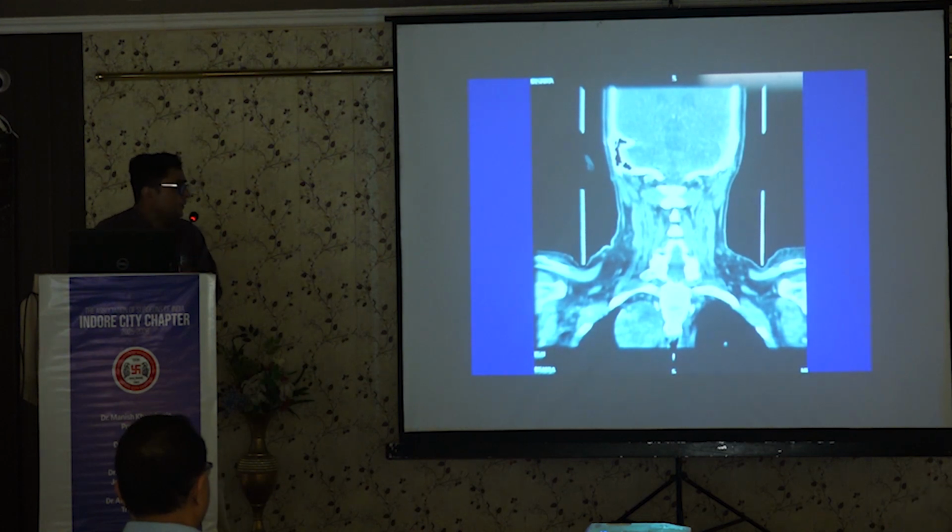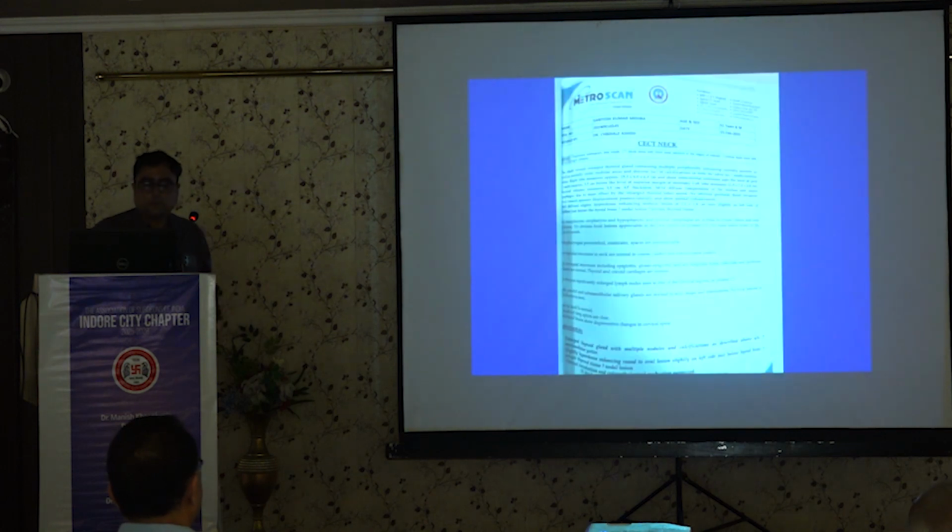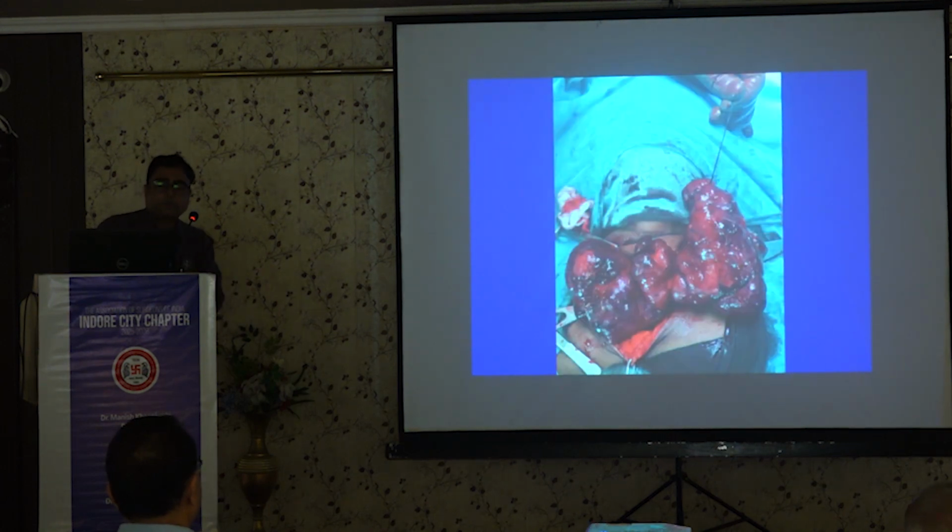The radiologists considered it a separate nodule, but we know it is in continuity with the thyroid. A thyroid retrosternal goiter in the posterior mediastinum is rare, but still there is a 1 to 5% chance. So don't think a posterior mediastinal thyroid nodule may not occur; it may be possible. So in this patient we performed surgery.